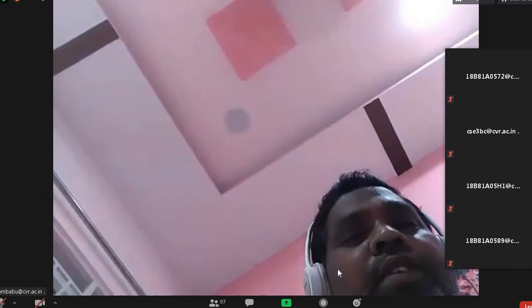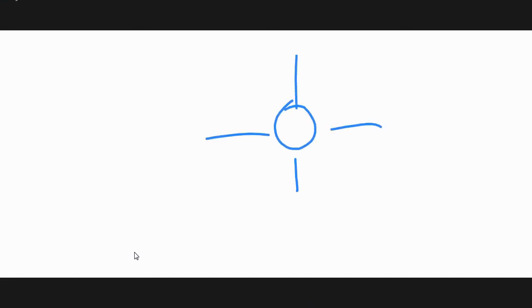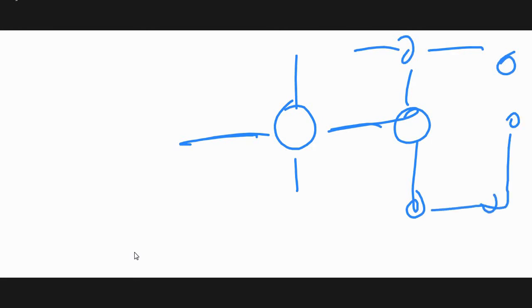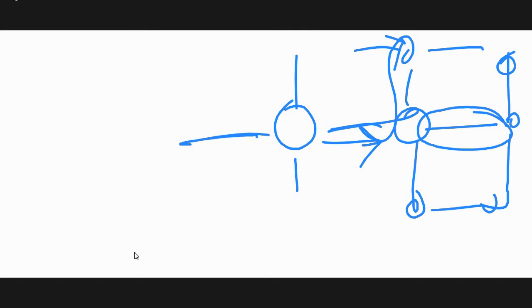Now the question arises: sir, why is congestion control dealt with in the network layer? The point is here, at an intermediate router. Suppose there is one more router here and one more router there, and the destination here. There are three paths. When the data arrives here, this link is already congested. So what do we do? We divert our traffic, that is, we change our routing decision and change our route. In this way, by diverting the traffic away from the congested area, we can control the congestion.